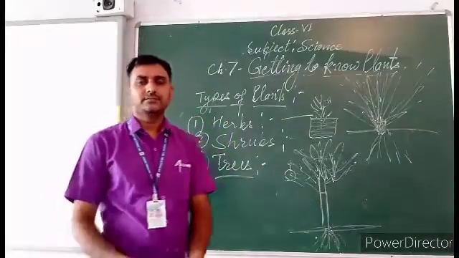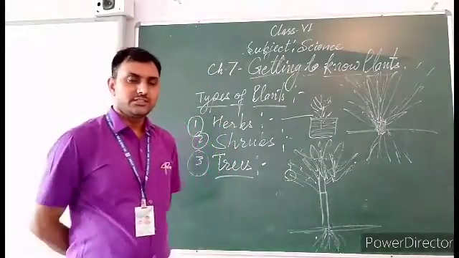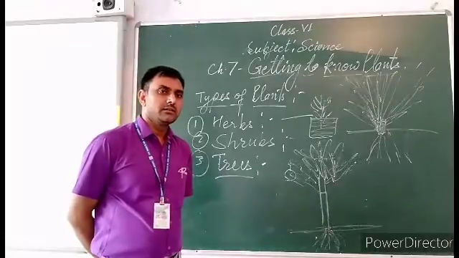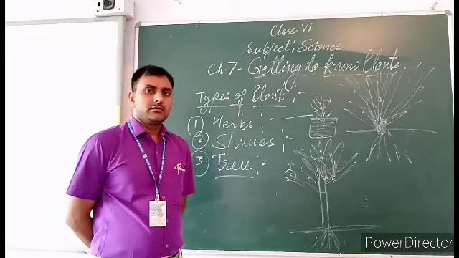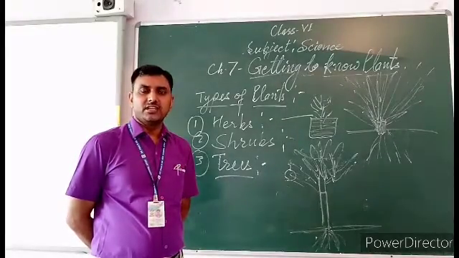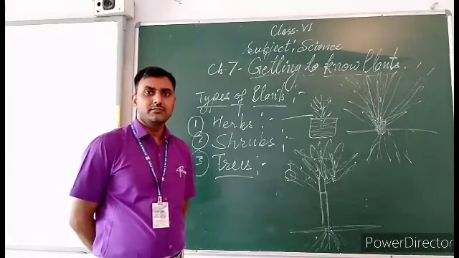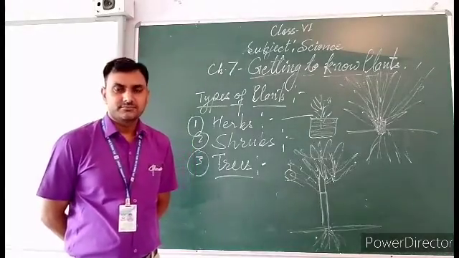Welcome back, dear students. I am going to teach you science of class 6 chapter 7 getting to know plants.